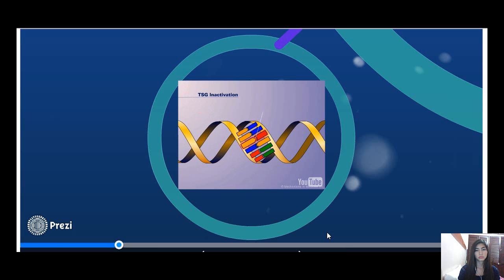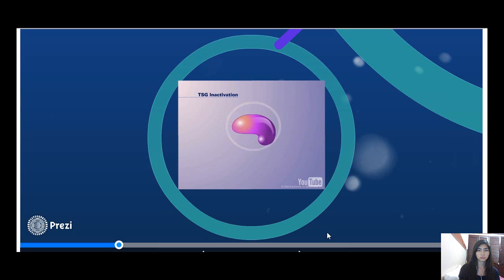It is believed that early alterations are caused by point mutations or chromosomal deletions that inactivate tumor suppressor genes, or TSGs. A TSG loss that is thought to occur in 80% of NSCLC cases is that of P53.